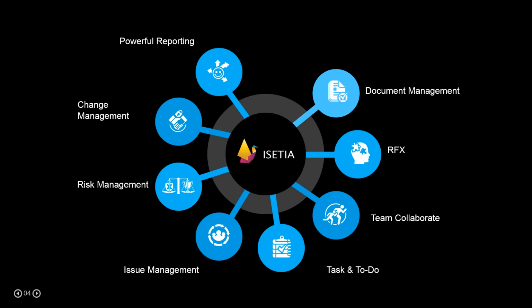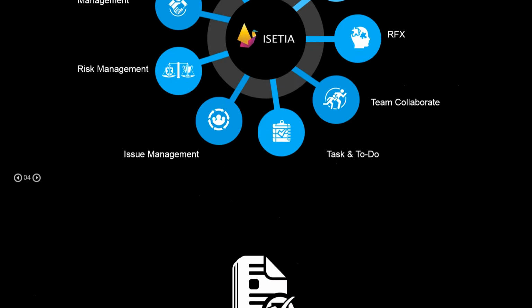Of course, reporting is important. Whatever we put in any kind of system, we need a proper reporting system to understand where we are, what we are doing, and where we are going. And ISETIA provides not only single project management, but also multiple project management, which is portfolio management and program management capabilities for companies who are dealing with more than one project.